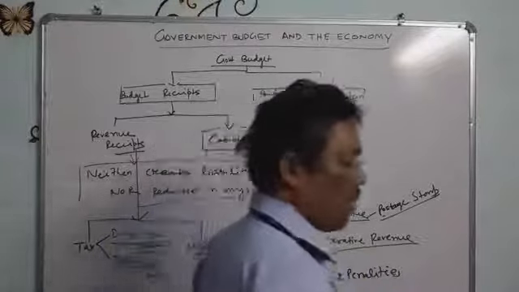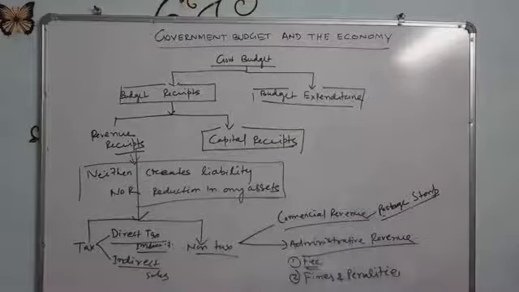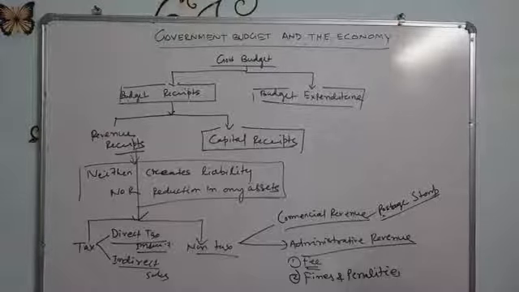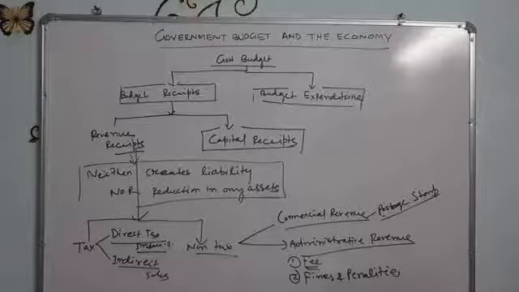Fines and penalties. Fines, it is clear. I was telling you that when you are violating traffic rules, for example going without a helmet, and you get caught by the red hand, at that time you are paying that fine. There are also different kinds of penalties, like penalty imposed for infringement of laws. When you break the law, what you have to pay is a penalty.